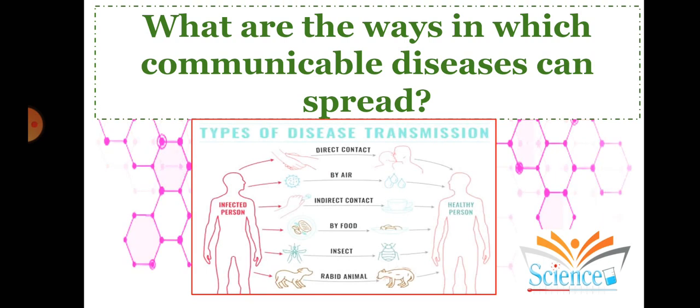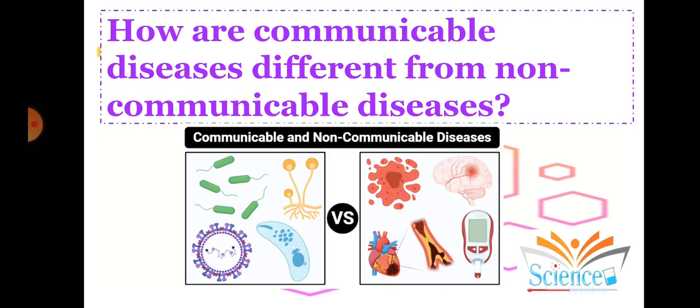So that is the reason an infected person, when he or she sneezes, should ensure that they use a handkerchief, or at least have a mask on their face, so that the transmission can be stopped. The current example is the virus. The coronavirus is also an example of a communicable disease. Now, how are these two different from each other?